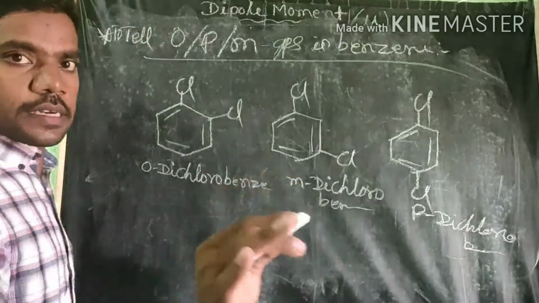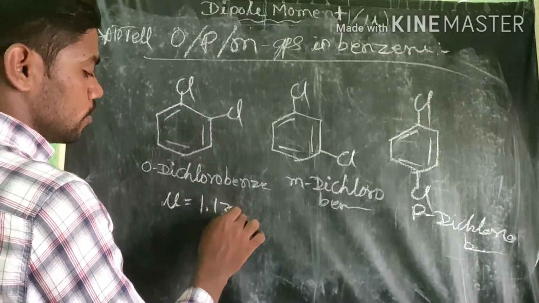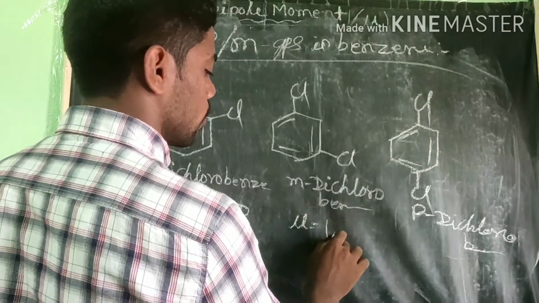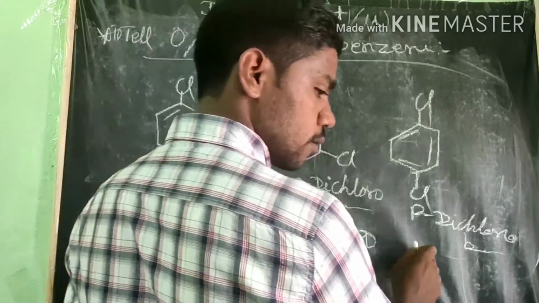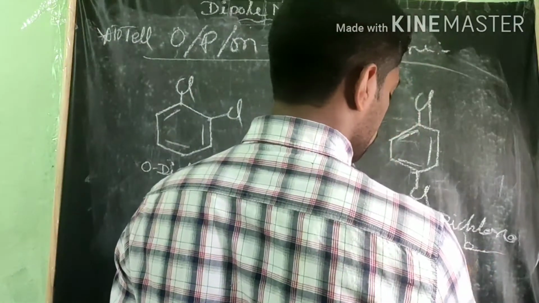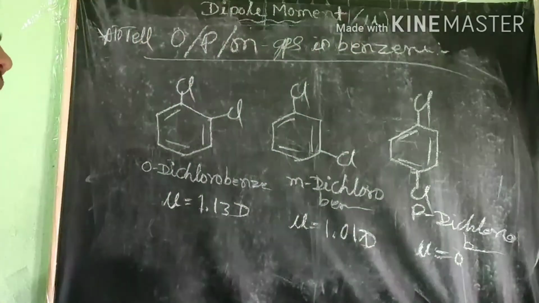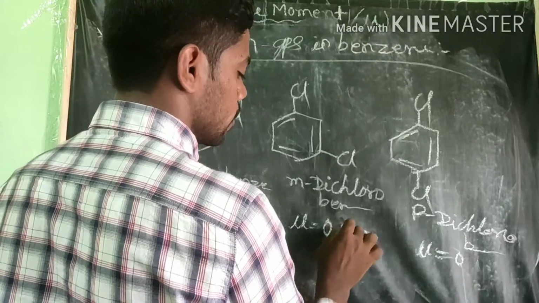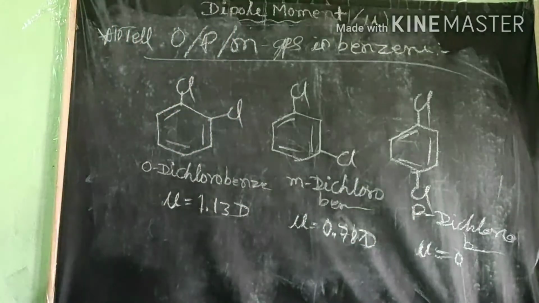I will give the dipole moment values directly first. The dipole moment of this one is 1.13 D. The dipole moment of this molecule will be 1.01 D. The dipole moment of this molecule will be 0. I think it is not 1.0, it is around 0.78 D. The dipole moment of the last molecule will be 0.